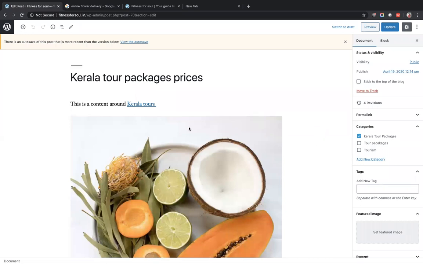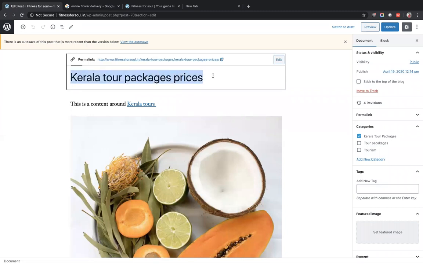So yeah, this is one of the pages that we have. And why I'm bringing you in this is to add categories. Suppose my page title is Kerala tour packages price, and I want to make sure that this page comes under fitnessofsoul.in/tour packages/page title, because otherwise my URL will not look perfect.